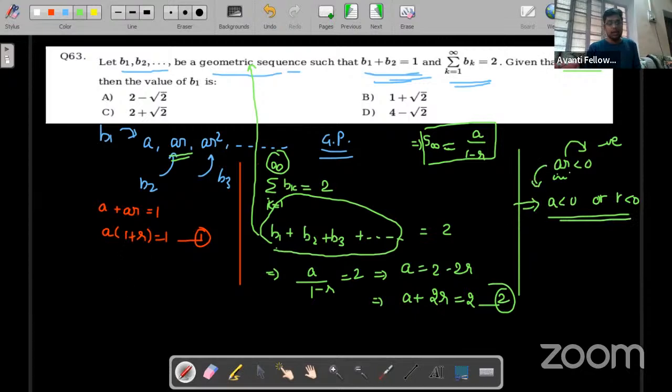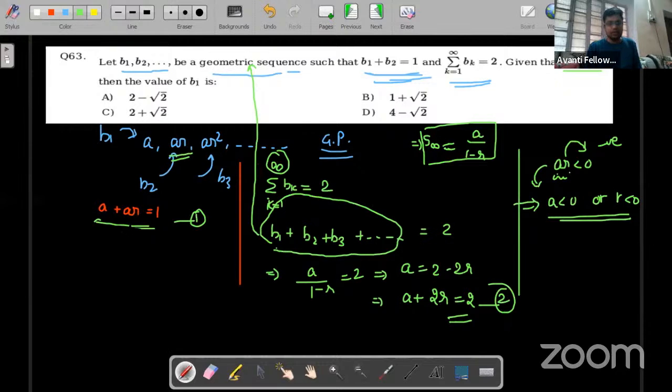Okay, so A and R, two variables are there and two equations are there. We can solve easily. So here we can write A plus AR, simply this one, equation number 1. I am not using the other one, we don't need to use that one.